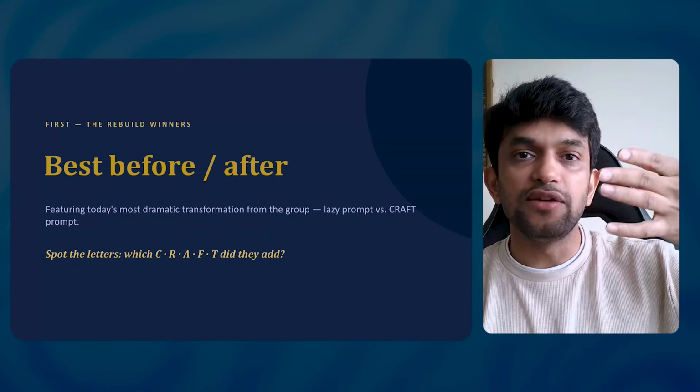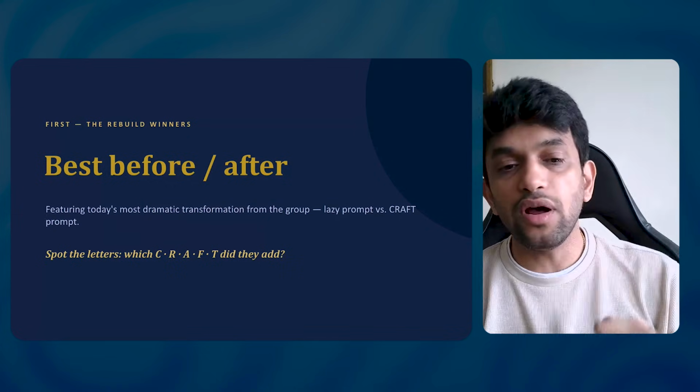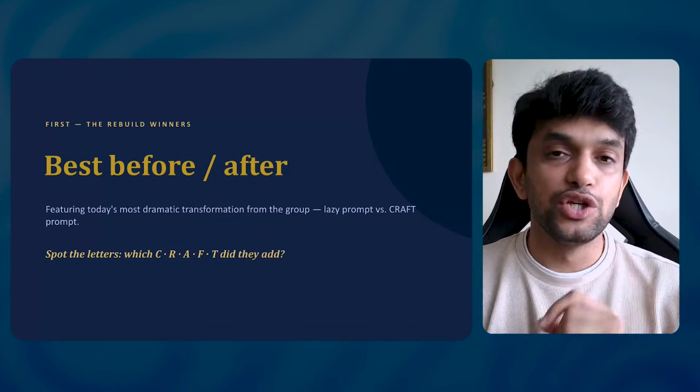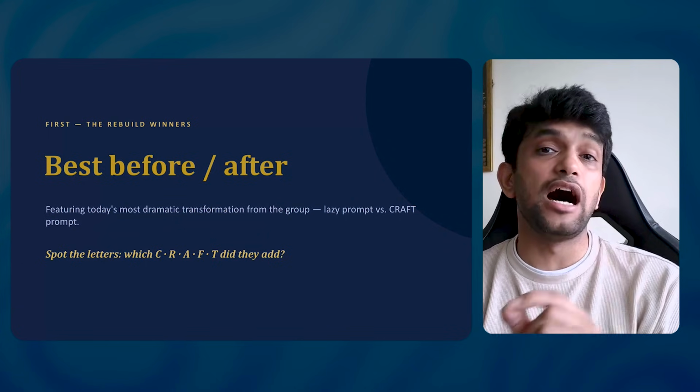Perfect. Now, in the last session we discussed a prompting framework, and in all our sessions going forward, we are going to be using this framework, which is called the CRAFT framework. C for context, R for role, A for ask, F for format, and T for tone. This is what we are going to be using in all our prompts, because this elevates our prompts and gives us 10x better output whenever we use this format.